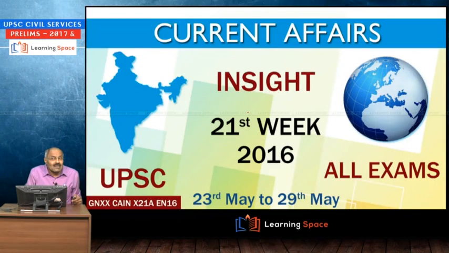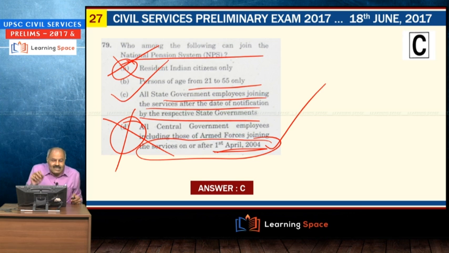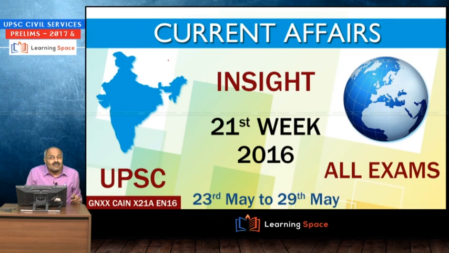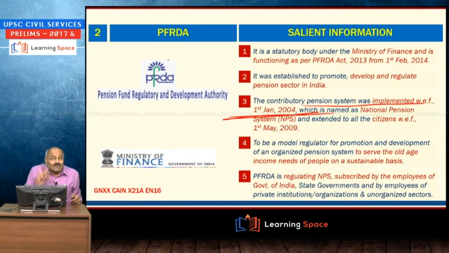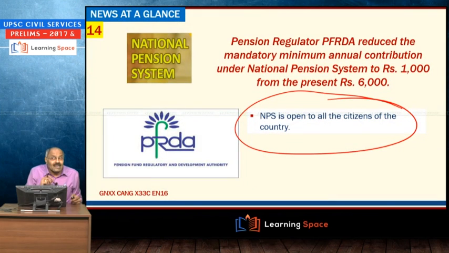Then another important aspect is here resident Indian citizens only, wrong. Whether resident or non-resident, it is applicable to all the citizens. Then age is 18 to 60. Then all state government employees joining the service after the date of notification is correct now. So here this is quite a tricky question. That's why it may be difficult for you to answer this because month is also involved there, right?